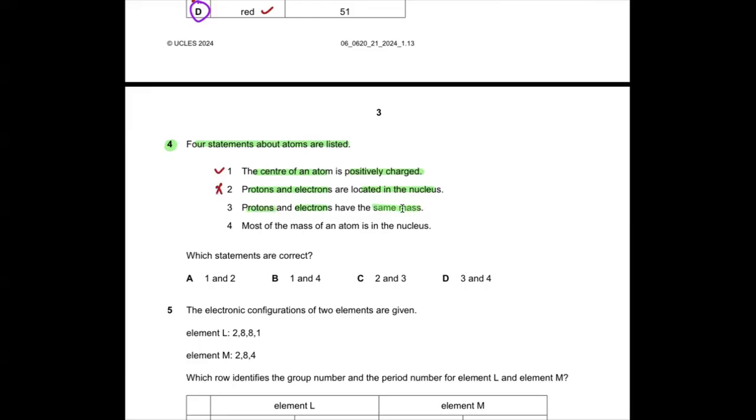Protons and electrons have the same mass. So if you recall, wrong. Very good, because the electron has a very small mass, 1840 times smaller than the proton. Now, most of the mass of an atom is in the nucleus. Yeah, this is correct because both the protons and neutrons are present in the nucleus and they both have a mass. So our first and fourth statements are correct. So C, A, and D go wrong and B is the correct answer.